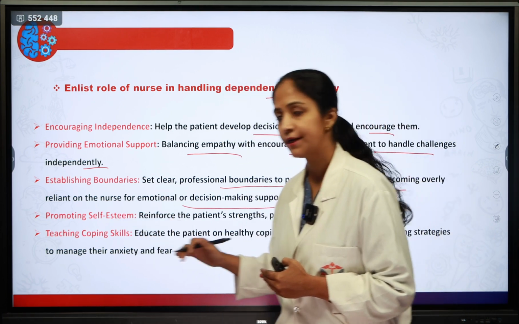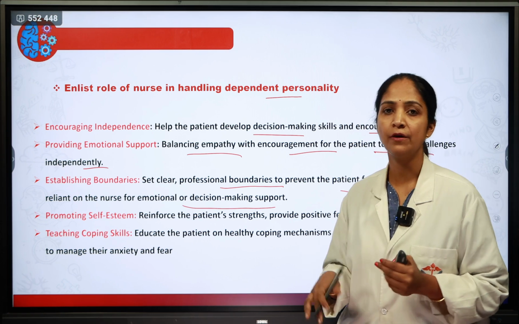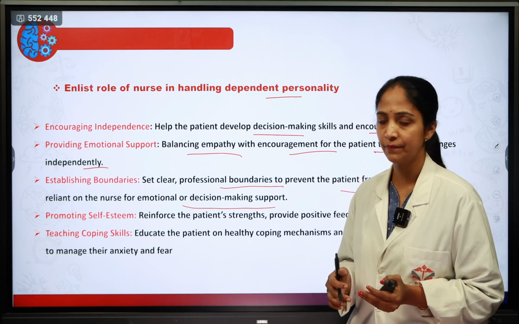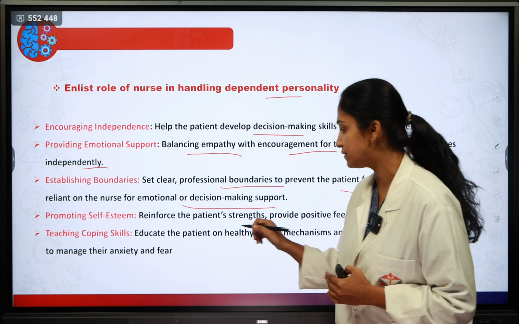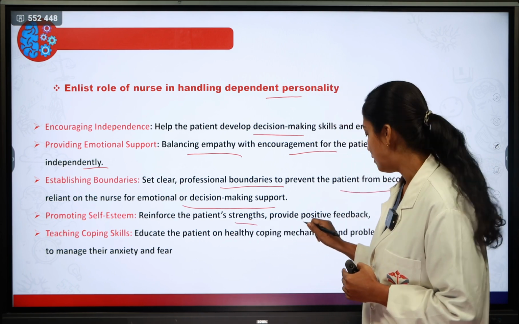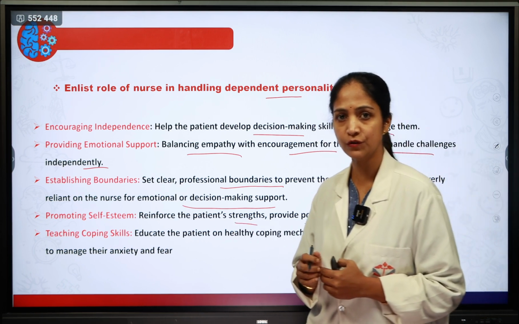Next one is promoting self-esteem. So here we have to promote the self-esteem of the patient, especially by reinforcing the patient's strengths. Providing positive feedback is most important.